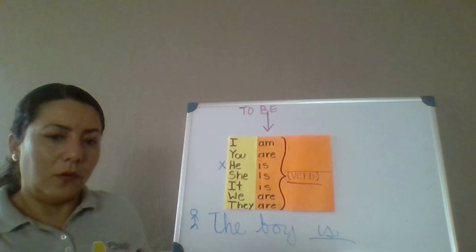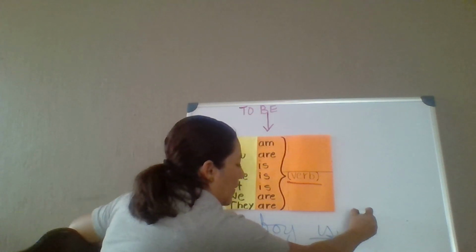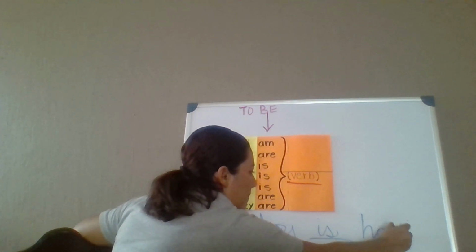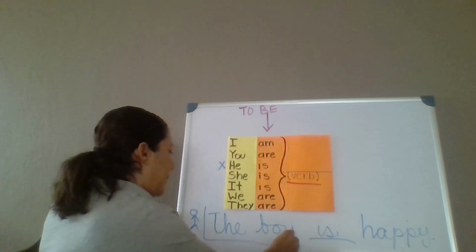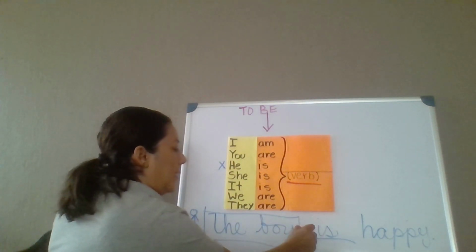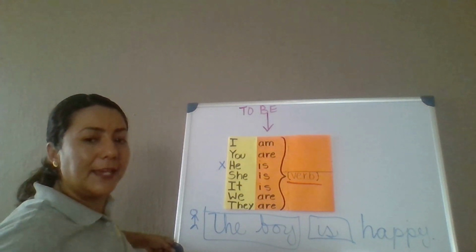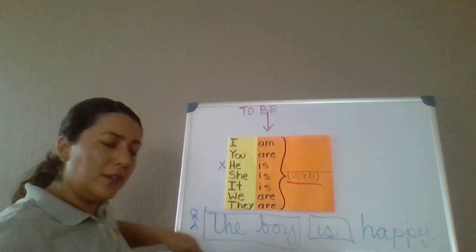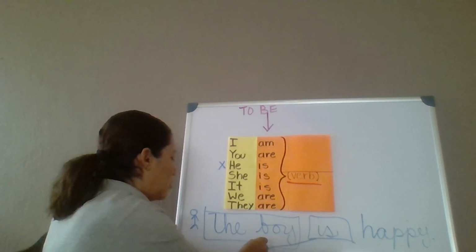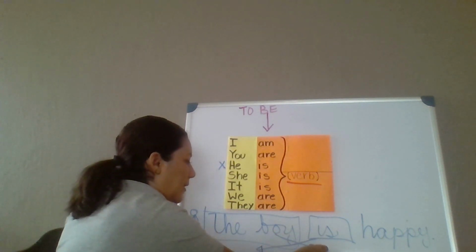Like this. The boy is happy. For example, we're talking about the boy and we're saying he is happy. What do we do if we want to make this a question? Cross this, switch.